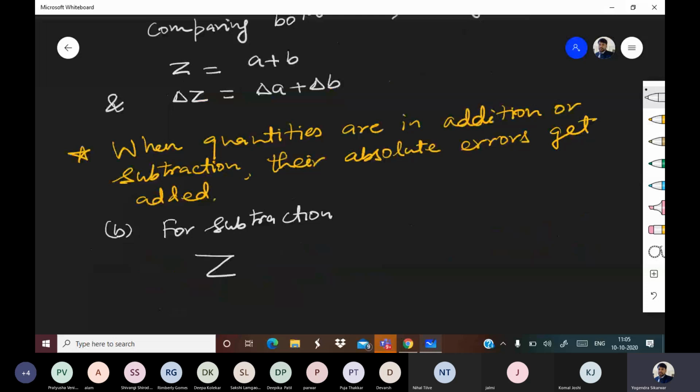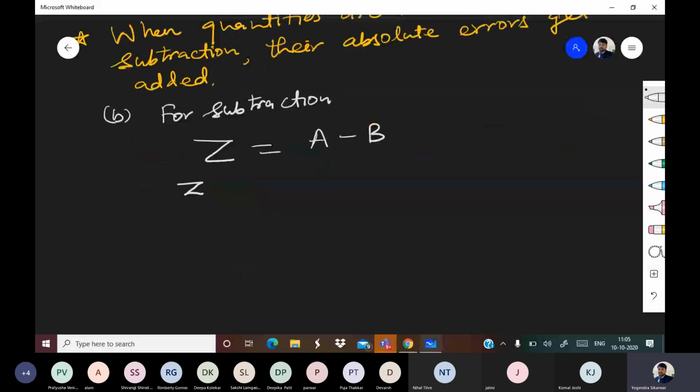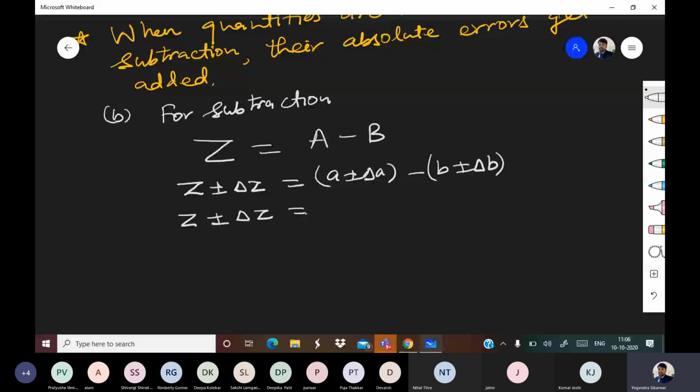So suppose z is equal to a minus b. So when z is equal to a minus b, that means z plus minus delta z is equal to a plus minus delta a minus b plus minus delta b. And that will give us z plus minus delta z is equal to (a minus b) in the bracket plus minus (delta a plus delta b). Okay.